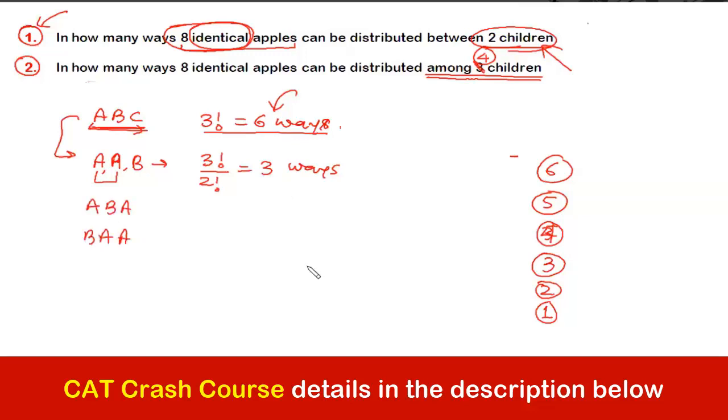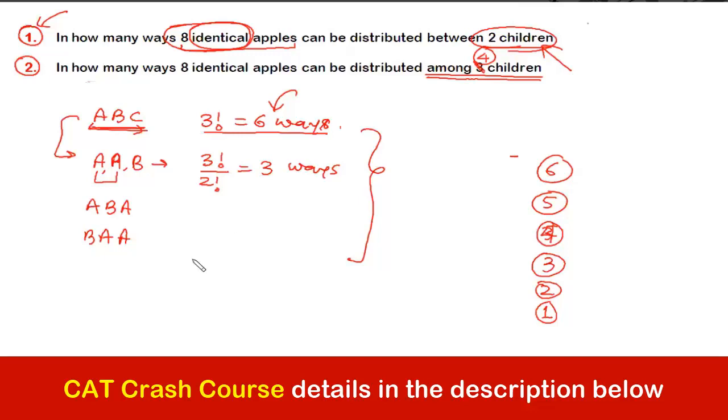Guys, please use the chat box. Don't raise your hands because that facility I cannot handle. Are you all comfortable at least this much in permutation combination? Does anyone have any doubt?